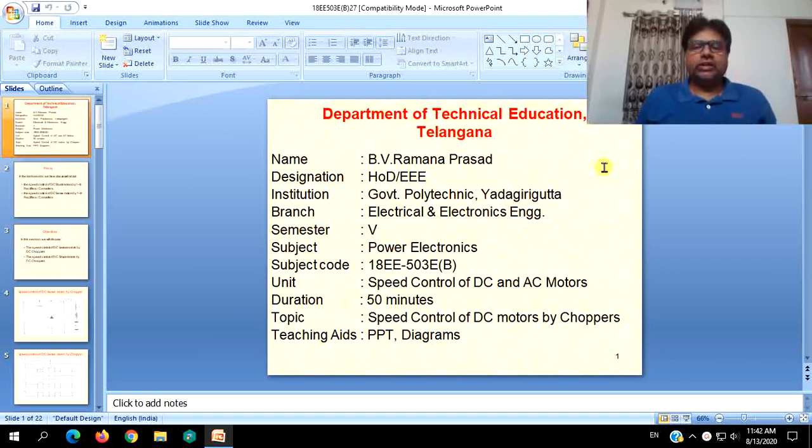This is the 27th session in this series in which we are going to discuss the speed control aspects of DC motors by choppers.